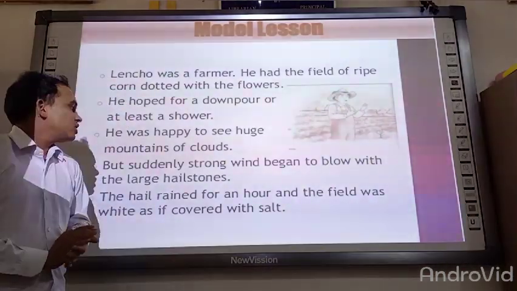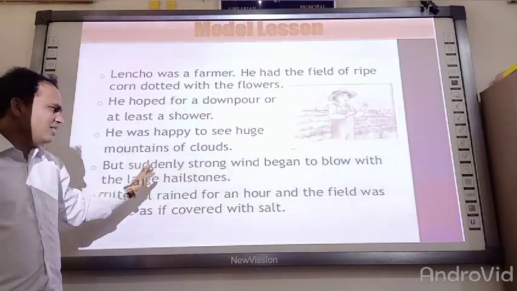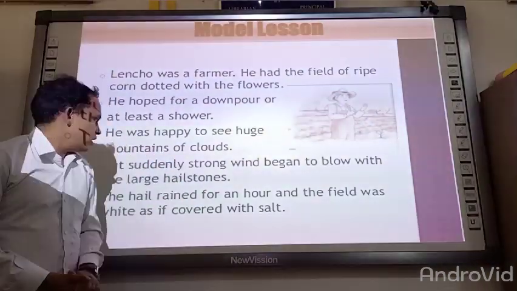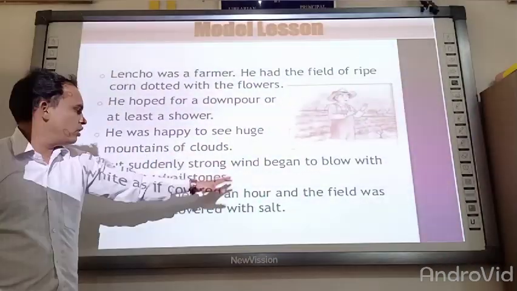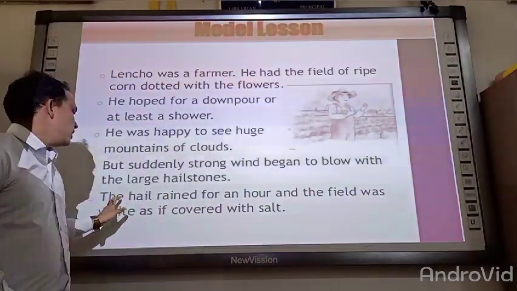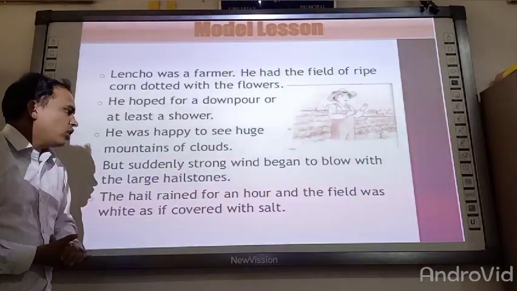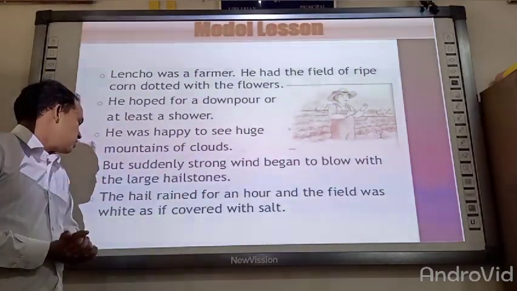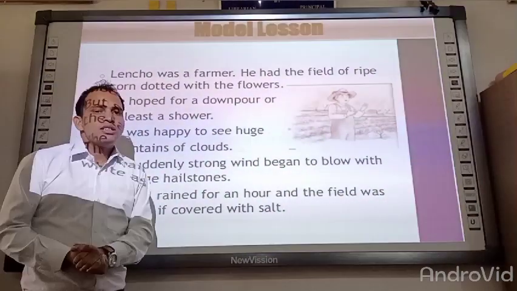Now what happens after some time? He saw that the wind was blowing, and after the strong wind, hailstones also occurred. Now what happens after that? The hail rained for an hour and the field was white as if covered with salt.